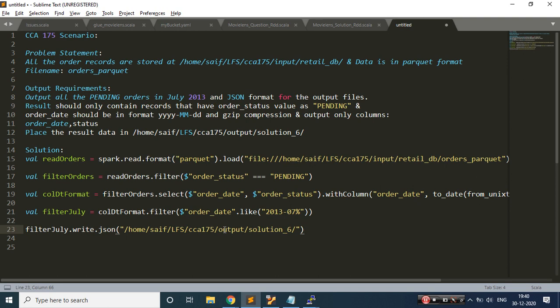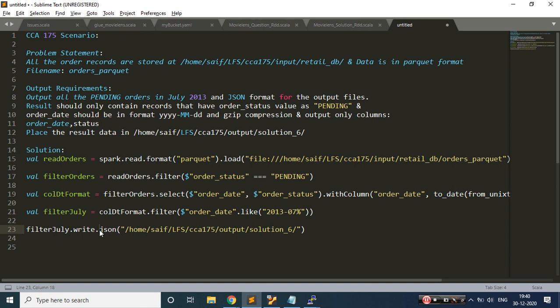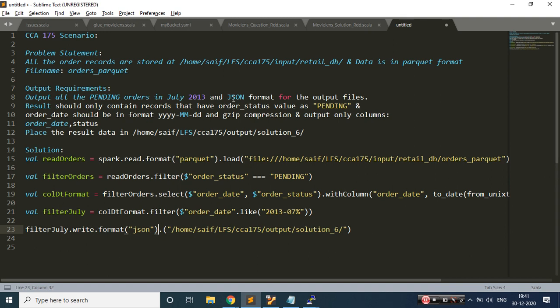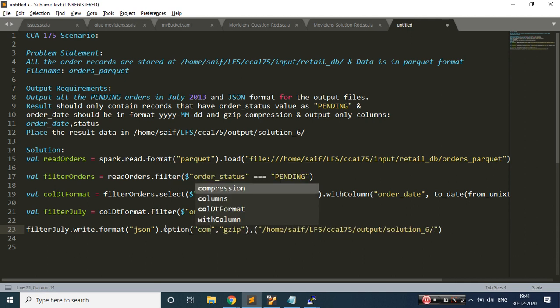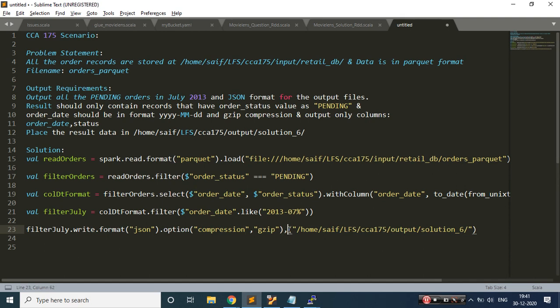Okay, then when I'm trying to write in a JSON format, let me just change a little, let me say format, and let's go to the JSON format. Okay, so JSON format is done. Second thing is what I need to do. I need to do gzip compression. So I need to write option and provide a key value pair. So the value is nothing but gzip, and here I need to provide a compression. Done.